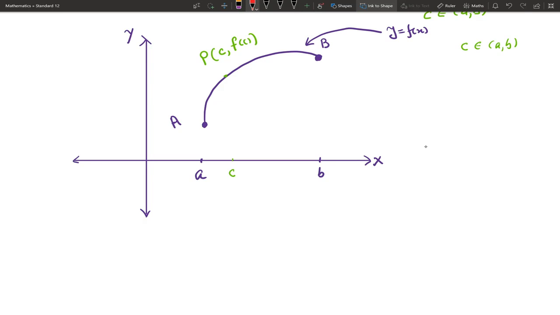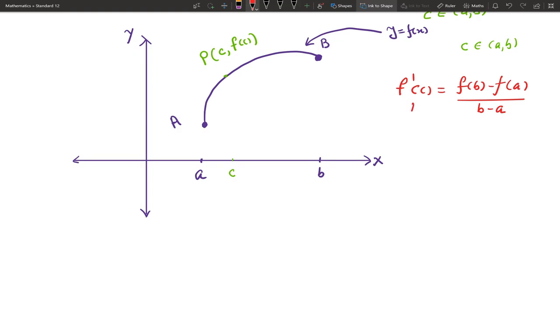By mean value theorem, f prime c equals f of b minus f of a upon b minus a.